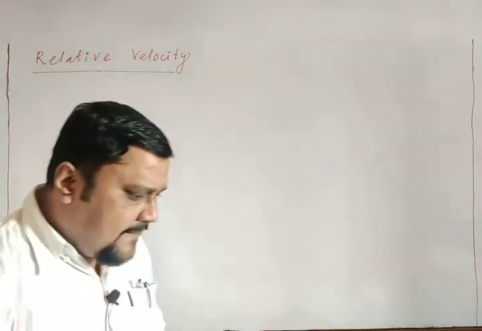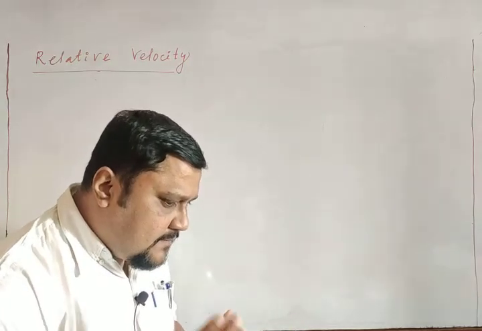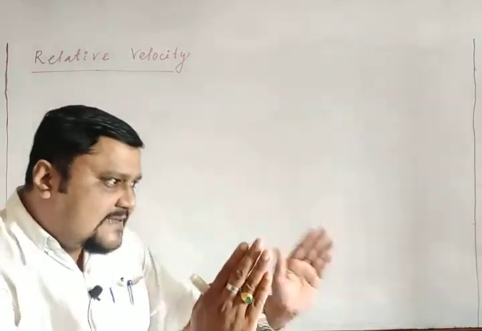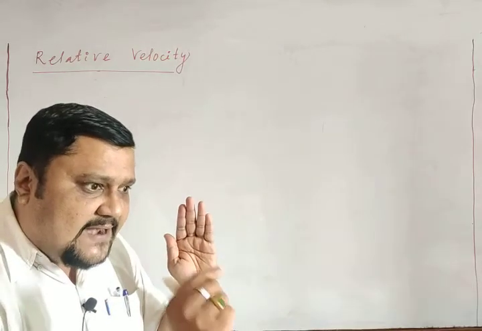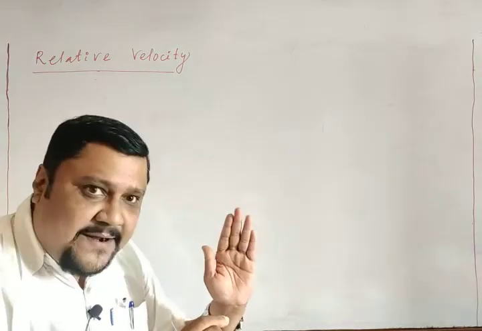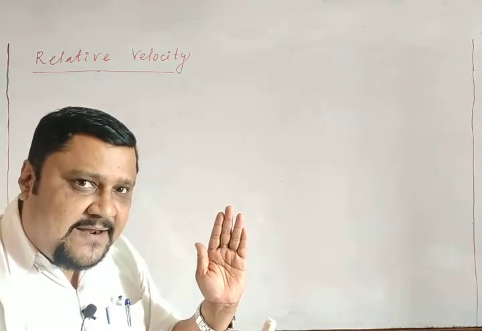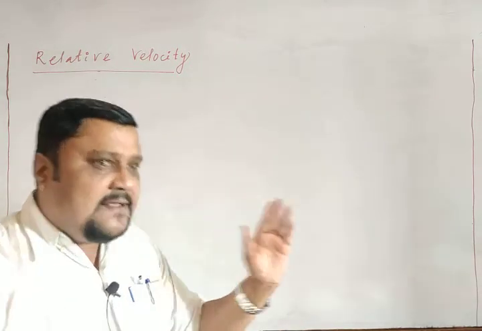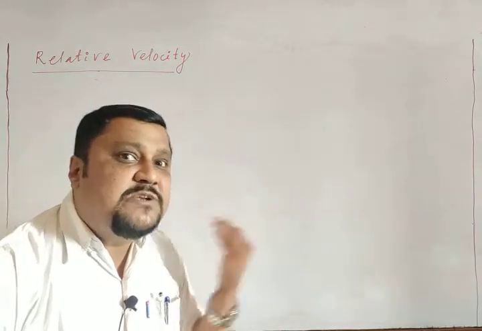Similarly, if a car is moving alongside you and its speed is less than your car's speed, you will say that this second car is moving opposite to your motion.